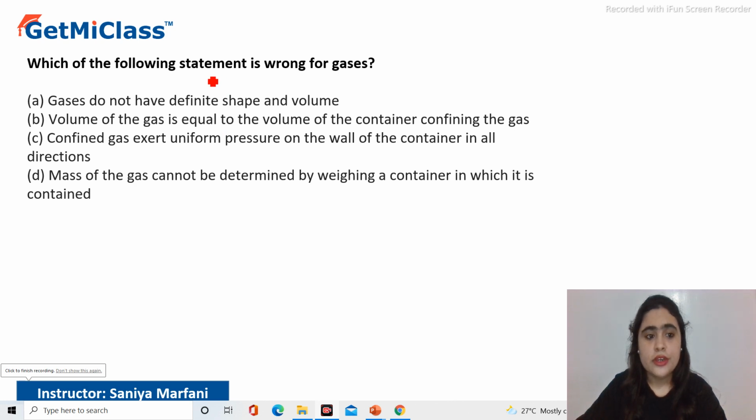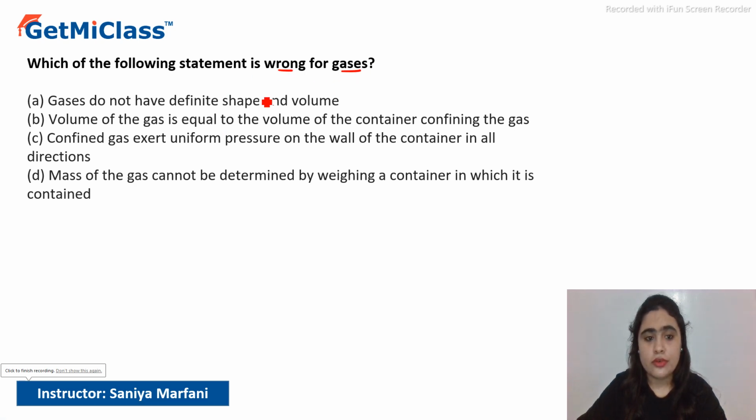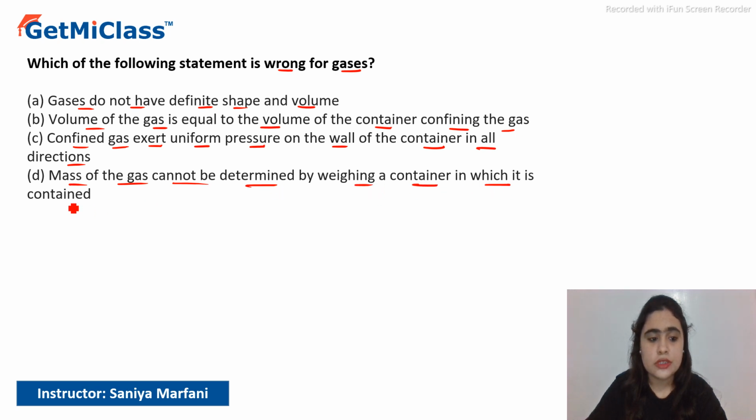Hi everyone. Which of the following statements is wrong for gases? Gases do not have definite shape and volume. Volume of the gas is equal to the volume of the container confining the gas. Confined gas exerts uniform pressure on the wall of the container in all directions. Mass of the gas cannot be determined by weighing a container in which it is contained.